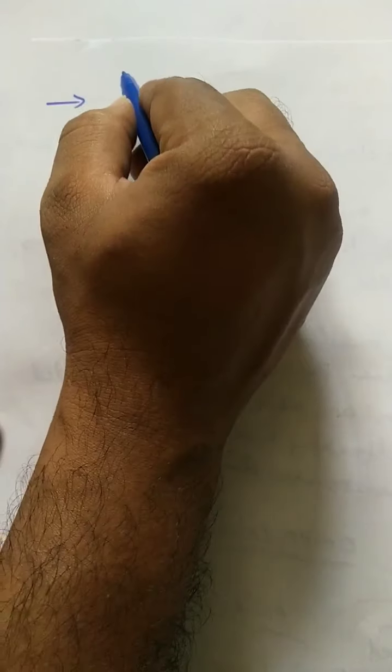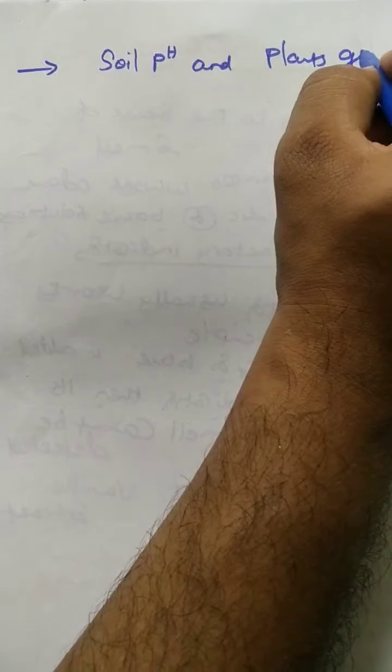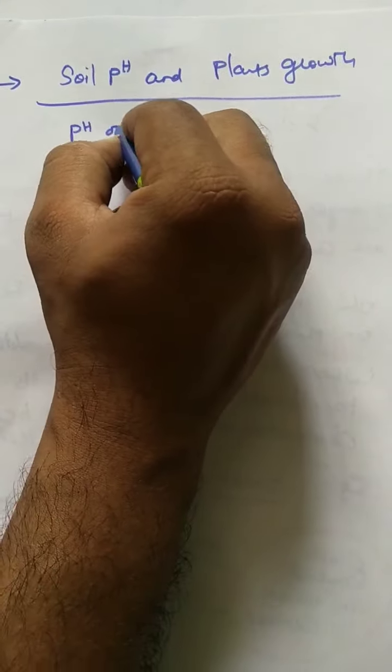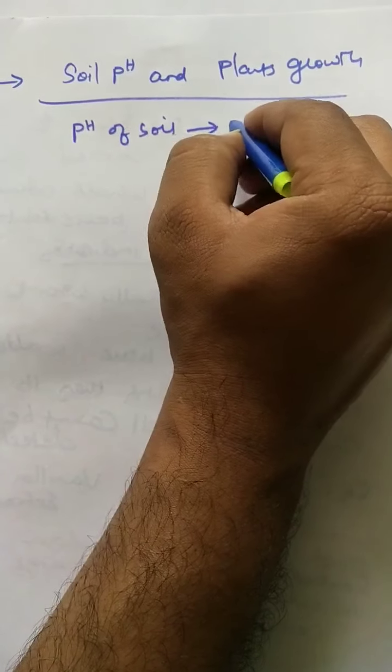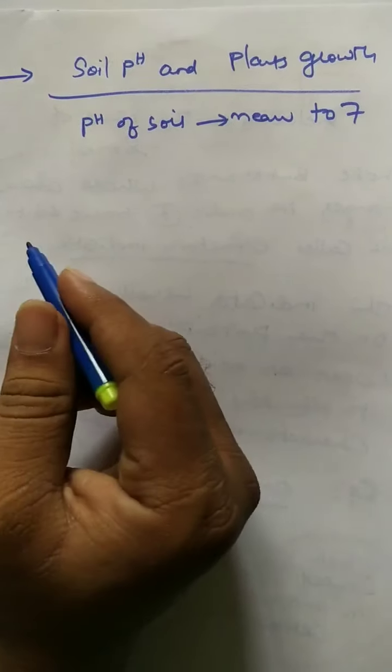Next, importance of pH, that is soil pH. That is also very important for farmers. Soil pH and plant growth. It's very, very important here. pH should be maintained. Most of the plants grow best when the pH of the soil is nearer to 7. In that soil, plants will have healthy growth. So they experience healthy growth when the pH of the soil is nearer to 7.